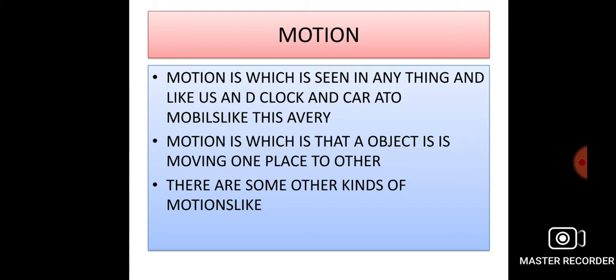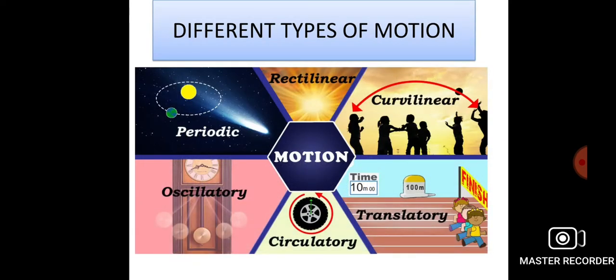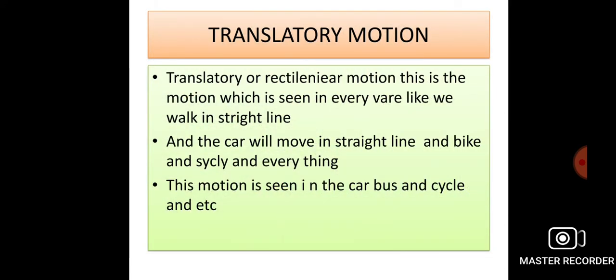Today our topic is motion. Motion is seen in everything, like a clock, a car, and a mobile. Motion is when an object moves from one place to another. There are different types of motion: periodic, rectilinear, curvilinear, oscillatory, circulatory, translatory.